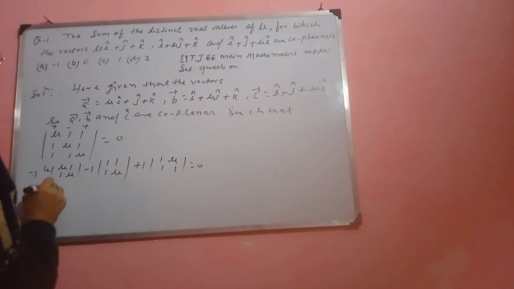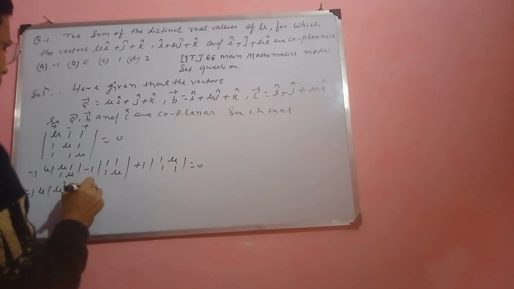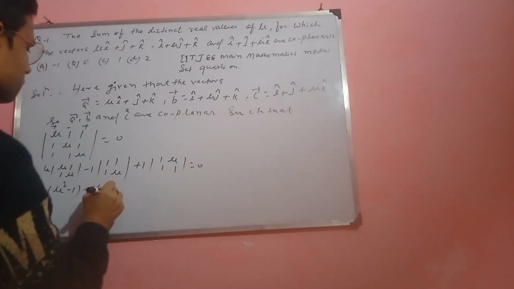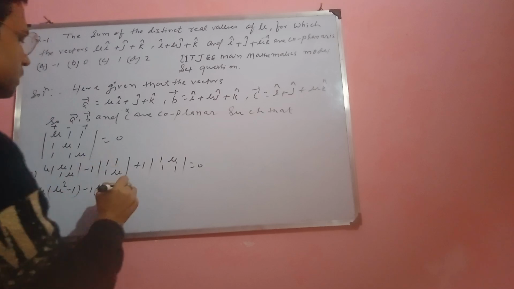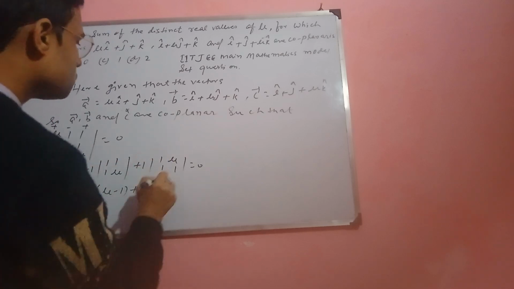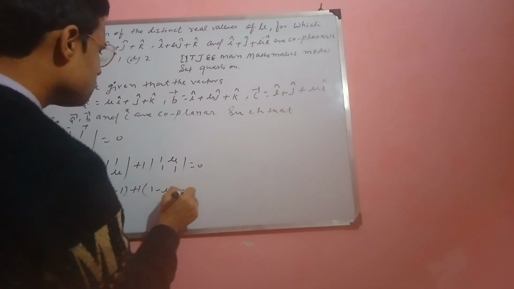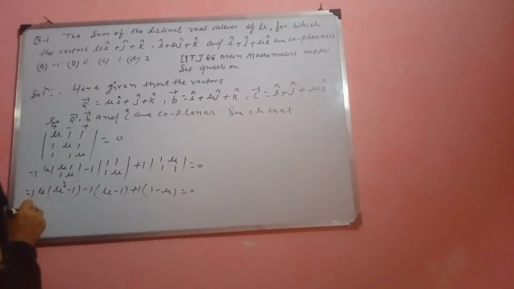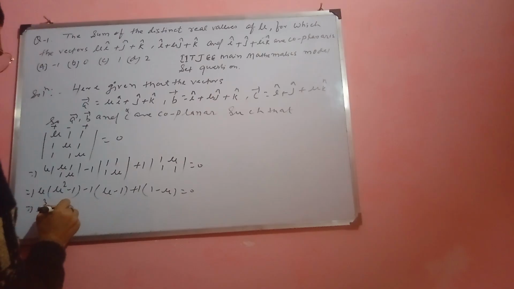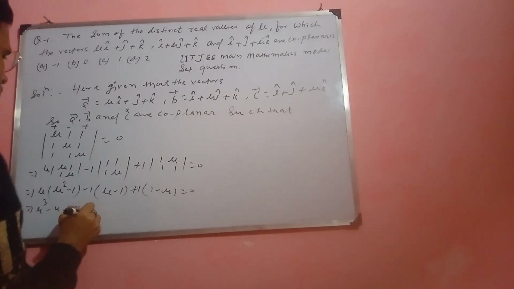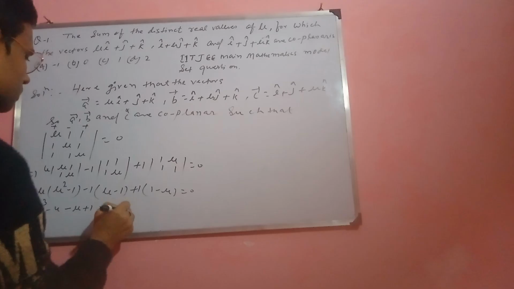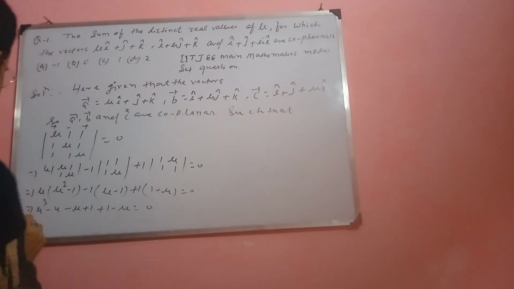This implies mu times (mu squared minus 1), minus (mu minus 1), plus 1 times (1 minus mu) is equal to 0. This implies mu cubed minus mu, plus 1, minus mu is equal to 0.